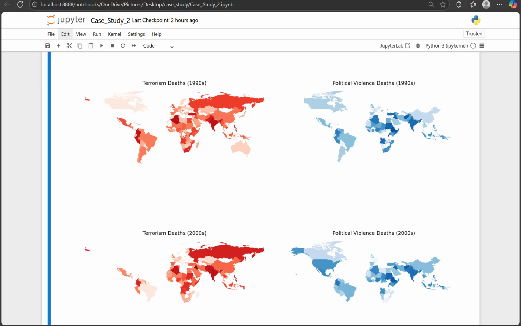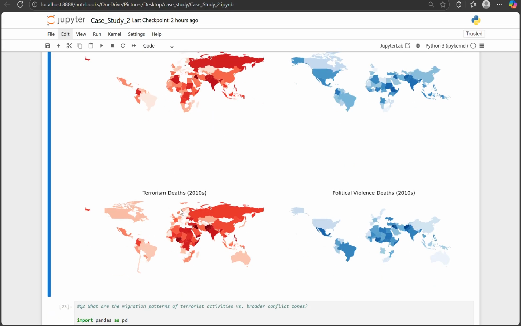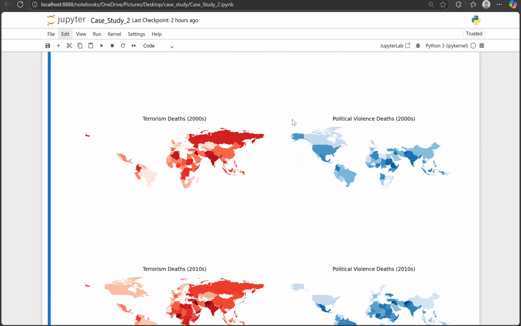The red terrorism maps show clusters in Iraq, Afghanistan, Pakistan, India, and Nigeria. In India, terrorism deaths rose in the 1980s due to the Punjab insurgency and again after the 1990s in Jammu and Kashmir. Political violence deaths in blue are more widespread, with large hotspots in Sudan, DR Congo, Afghanistan, and Iraq. Over time, terrorism spikes in the Middle East and South Asia, while political violence spreads consistently across Africa.